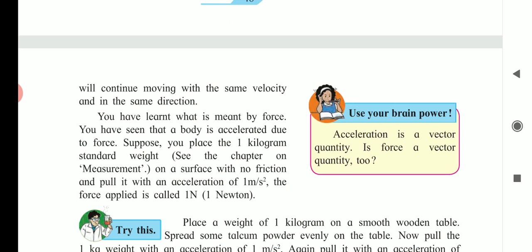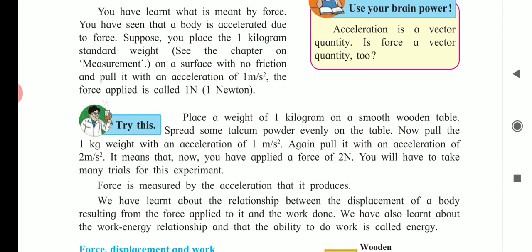Now, see the activity on page number 49. Try this. Let us spread talcum powder evenly on the surface of a wooden table and place a weight of 1 kilogram on it. Let's now pull the weight with an acceleration of 1 meter per second square. Since 1 kilogram of weight is pulled with 1 meter per second square, the force applied is 1 Newton.